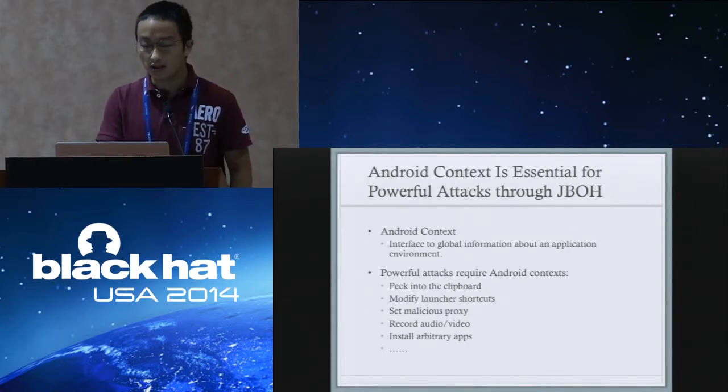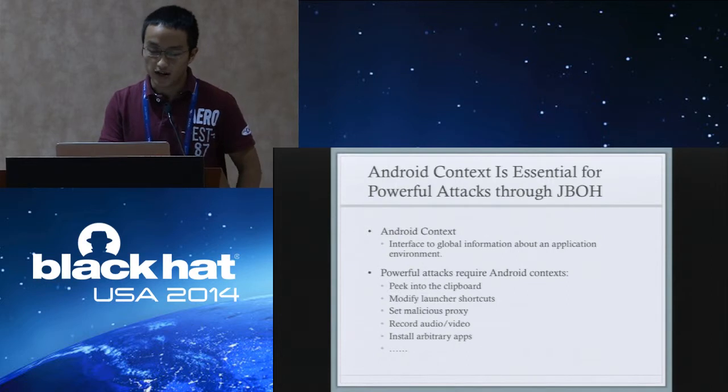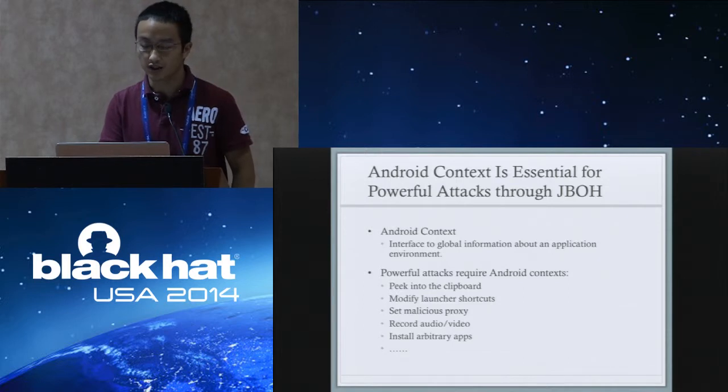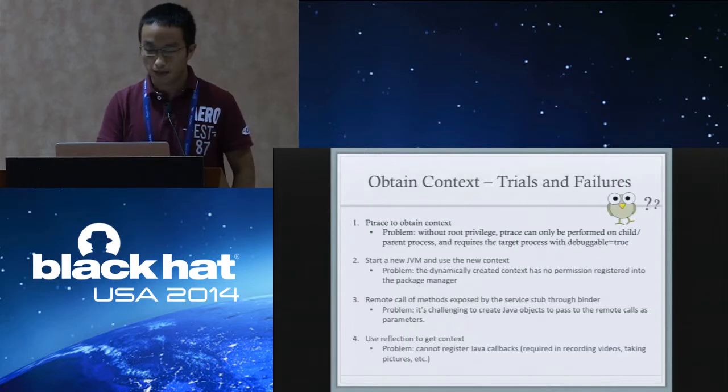We need the Android context to do powerful attacks, including if you want to read and write the clipboard, modify the launcher shortcuts, set a malicious proxy, record audio and video, or install arbitrary apps. I cannot say they are theoretically impossible, but without context, it's extremely challenging to do those tasks.